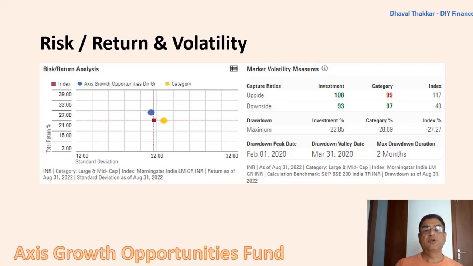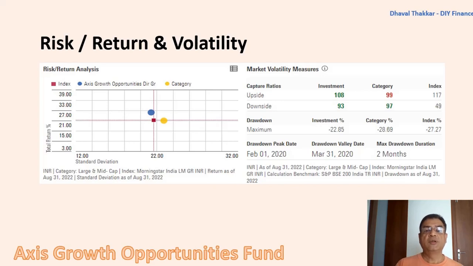The downside capture ratio is the measure of how the fund performed relative to the index during the period when the index had dropped. Here the value is 93, which indicates that the fund declined 93% as compared to the index during this fall period. Here lower the value is better.